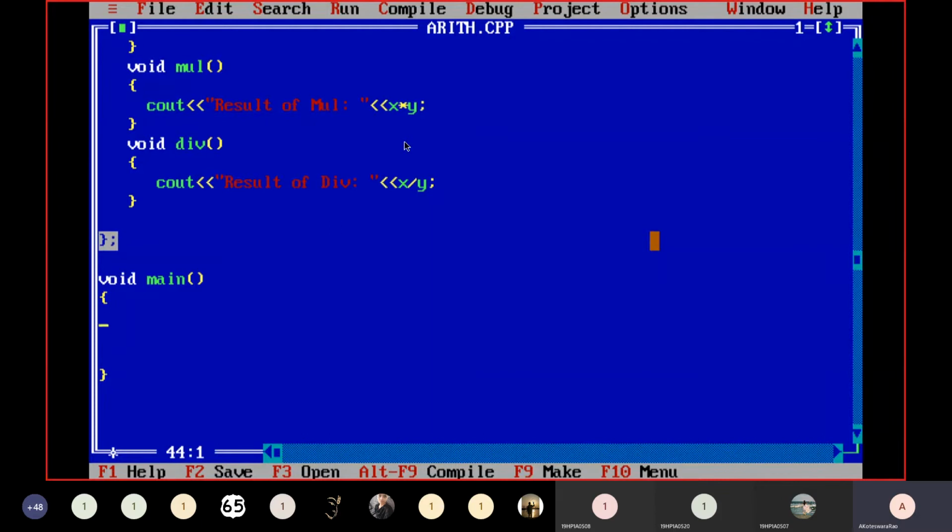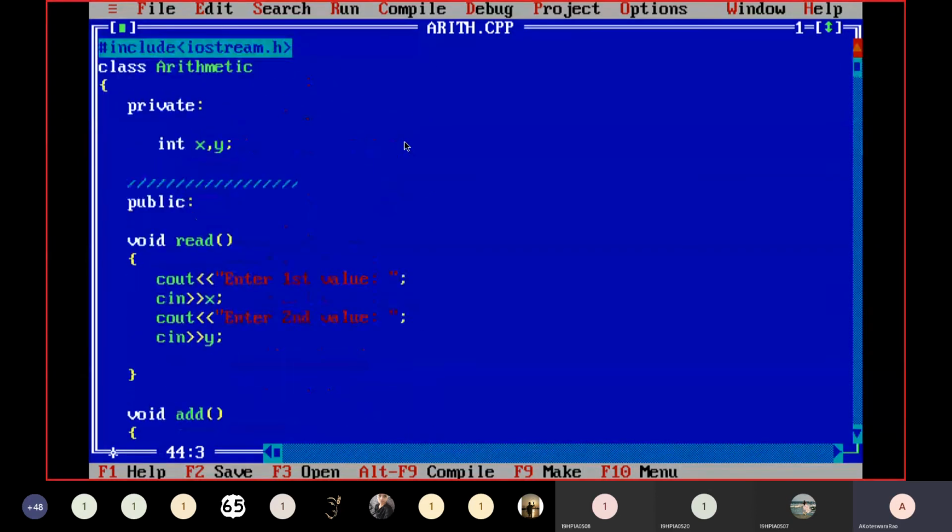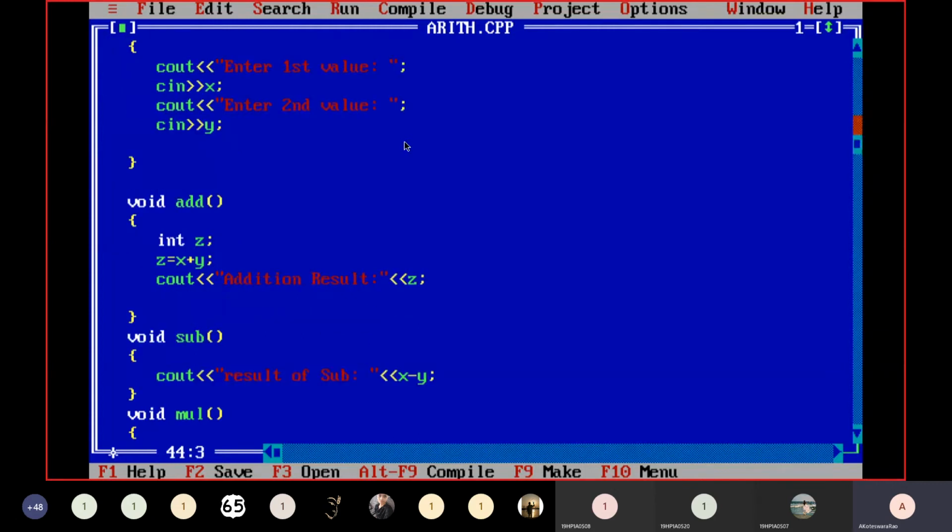Fine. So now if you compile this program, you won't get any input and you won't get any output. If you want to access that class, it is only possible by creating an object to that class. Now you tell me what is the name of this class. Why? Because if you want to declare an object for this class, we have to use the class name arithmetic.